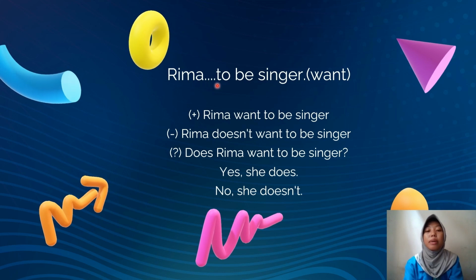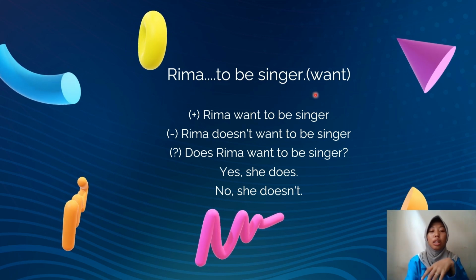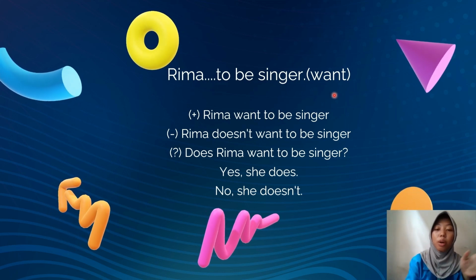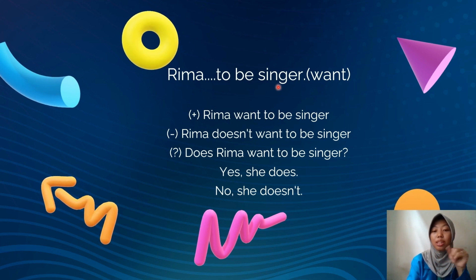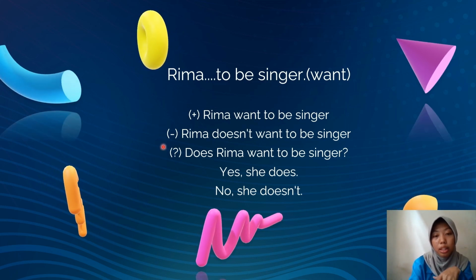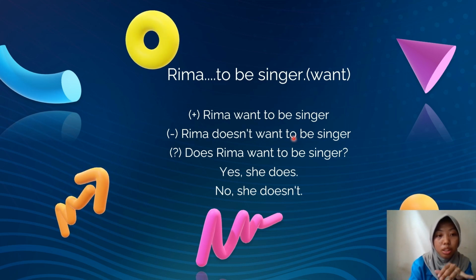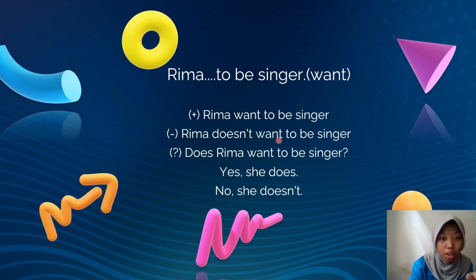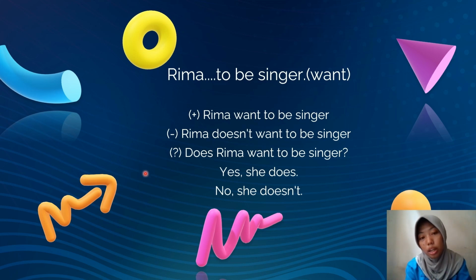Rima blank to be a singer. In the positive sentence: Rima wants to be a singer. This is a nominal simple present tense. And in the negative sentence: Rima does not want to be a singer. Well, does anyone here know why Rima uses does? Okay, because Rima herself is a woman. So Rima uses does, not do. And in the question sentence: Does Rima want to be a singer? Yes, she does, or no, she doesn't.